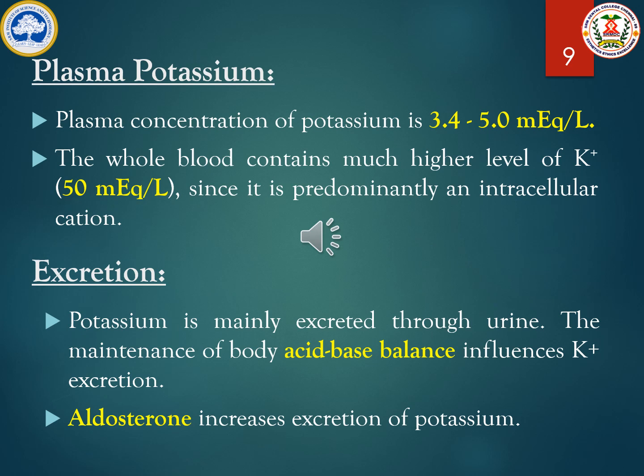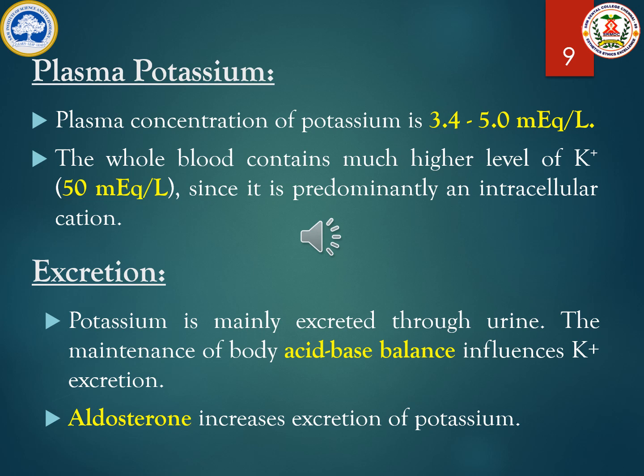When you come to plasma potassium, the absorbed potassium from the gastrointestinal tract enters into the blood circulation, and the plasma concentration of potassium was found to be 3.4 to 5.0 milliequivalents per liter. And also your potassium is an intracellular cation. It tends to accumulate inside the blood cells. So the blood cells will consist of more potassium, that is 50 milliequivalents per liter, than the plasma.